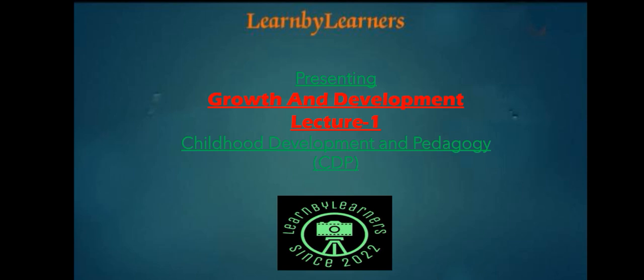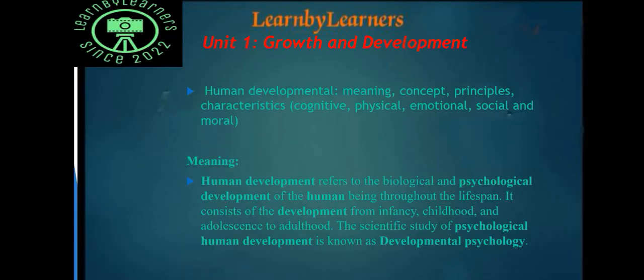Then we will see why our body length stops after some years. This is our Unit 1, as we have discussed already.